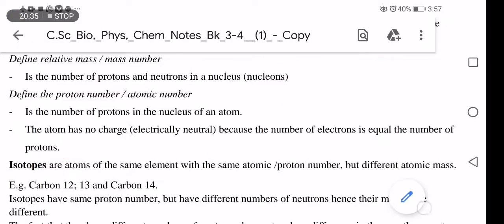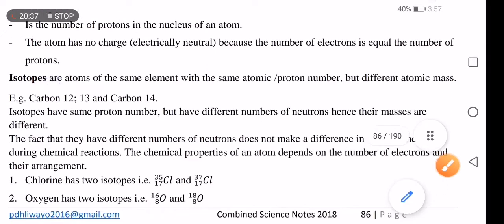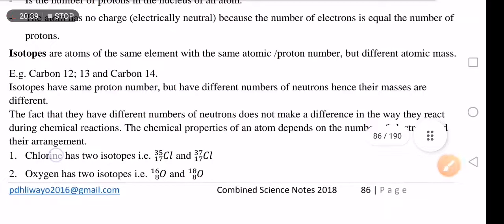Let us move on and talk about isotopes. Isotopes are atoms of the same type with the same atomic or proton number, but different mass number.